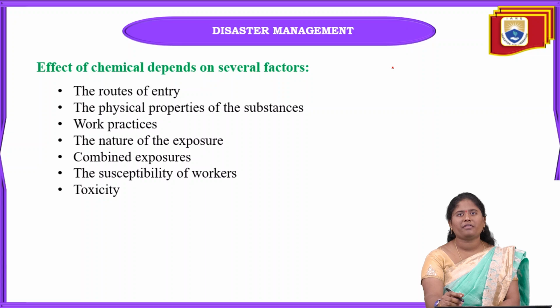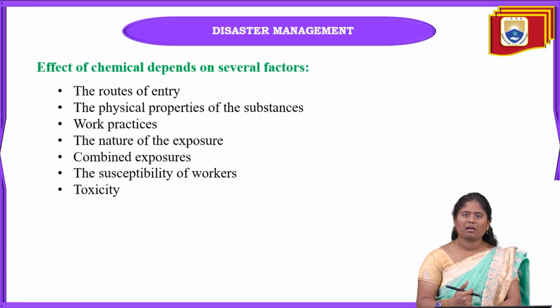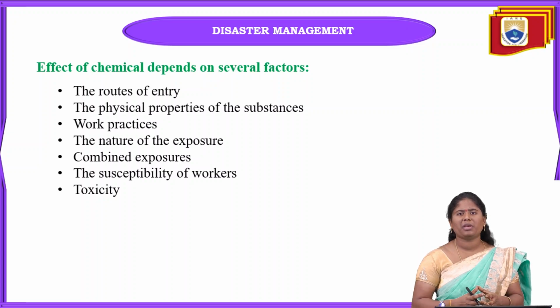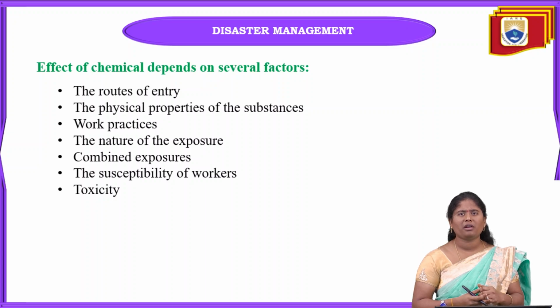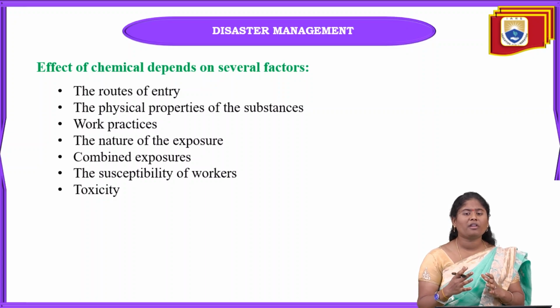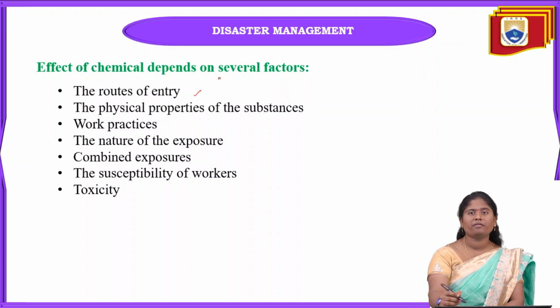And the next one is that the effect of a chemical depends on several factors. When these chemical hazards occur, several factors may be included. From where are we going to suffer from these chemical hazards, and what are the different factors we are going to face because of them? The first is mainly the routes of entry.